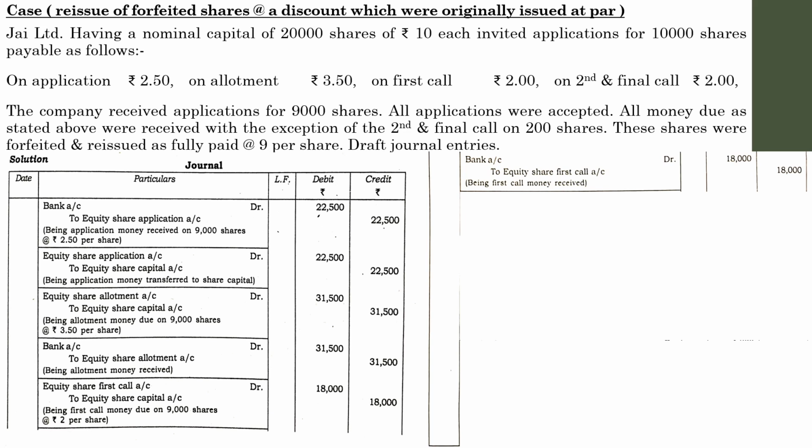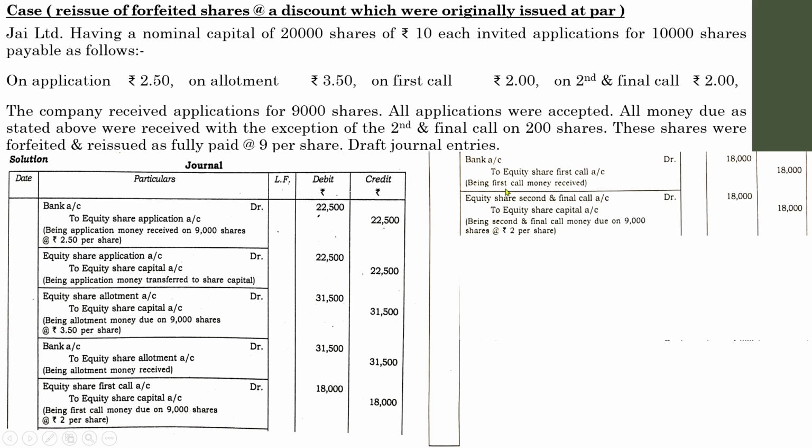After that, next is the second and final call, and there is an adjustment with regard to the second and final call, so you have to do that installment's details very carefully. First is the due entry, equity share second and final call account to equity share capital. Here second and final call is 2, total number of shares applied for is 9,000, so 9,000 into 2, 18,000.